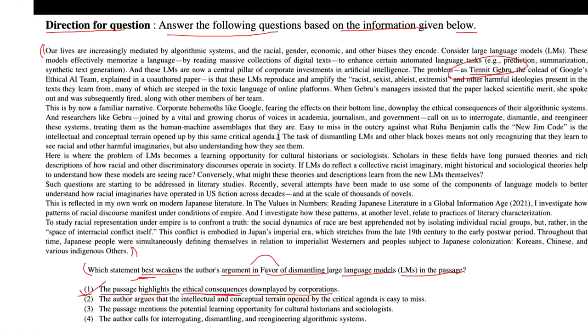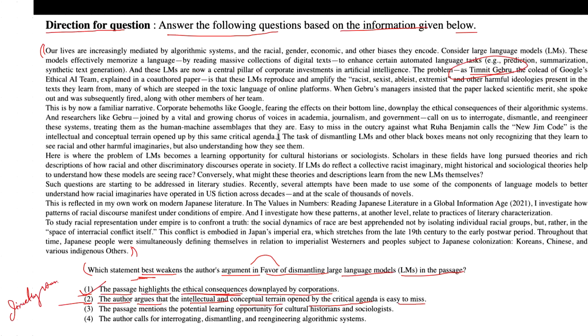Like I pointed out, we need to find out which one is the best. Now look into the second option. It says the author argues that the intellectual and conceptual terrain opened by the critical agenda is easy to miss. This one is incorrect because it does not directly weaken the argument for dismantling LLMs.